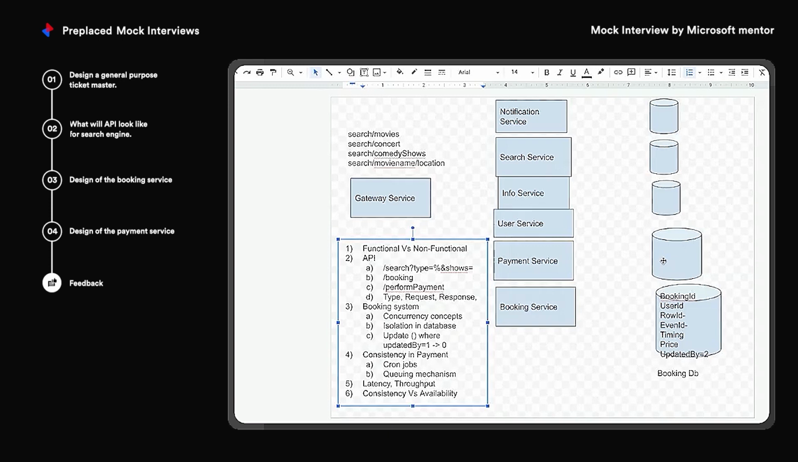I think we did not cover caching as well, so touch upon the caching part too. If I would have designed all this database schema, it would have taken a lot of time. It depends. I don't expect you to design the request and response for each and every API, but for the booking service and payment service, that would have been more than sufficient. Generally, 2 or 3 APIs would be sufficient.